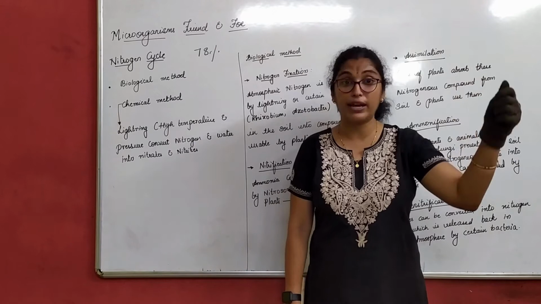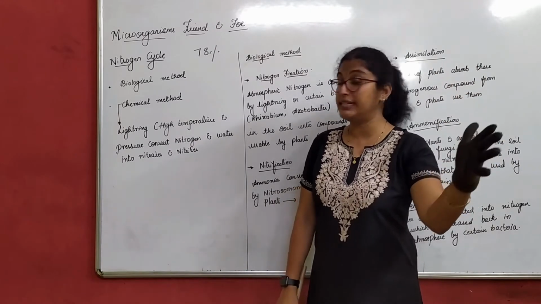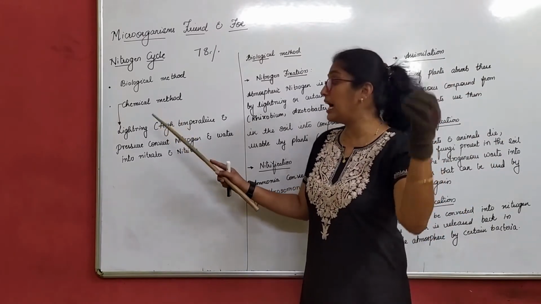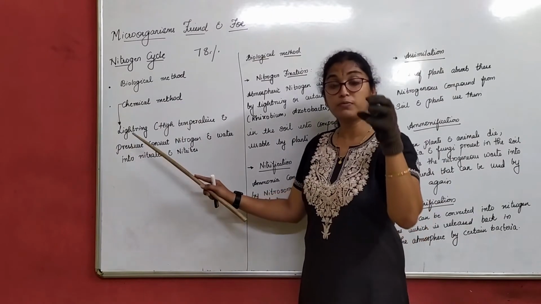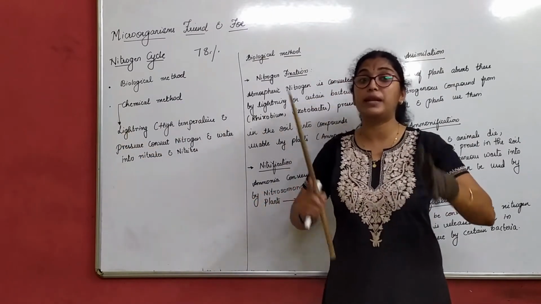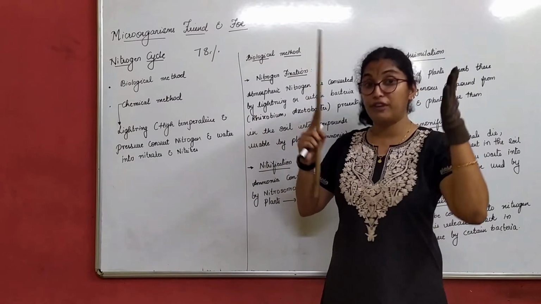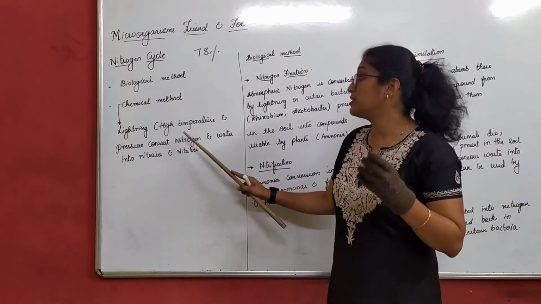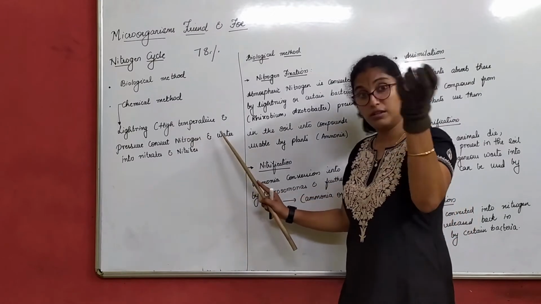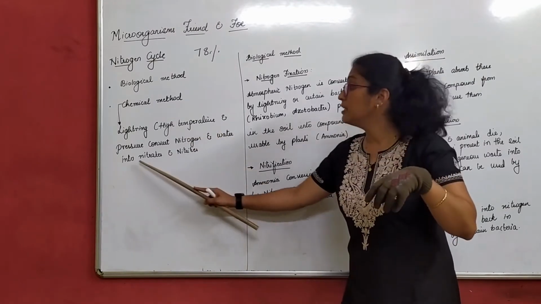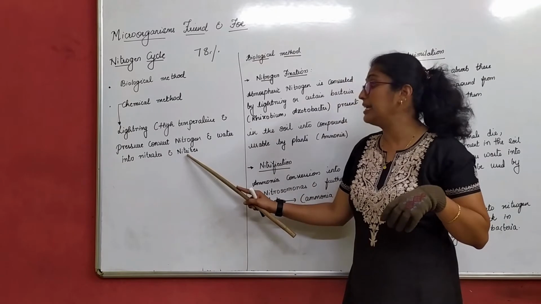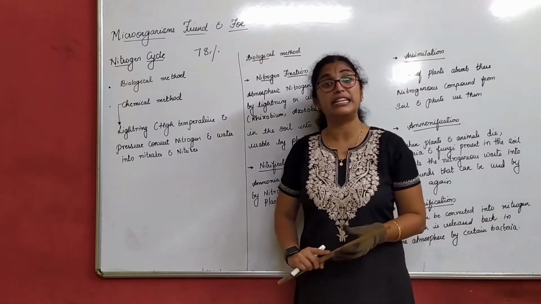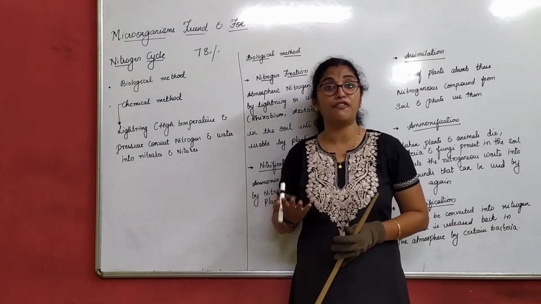What happens when the lightning strikes? With a very high temperature and pressure, the 78% of nitrogen which is present in the atmosphere converts, along with the water it mixes with, into nitrates and nitrites. What are nitrates and nitrites? They are compounds of nitrogen.